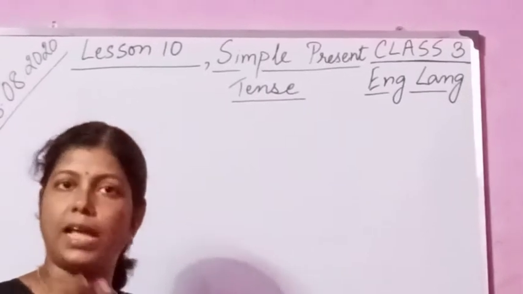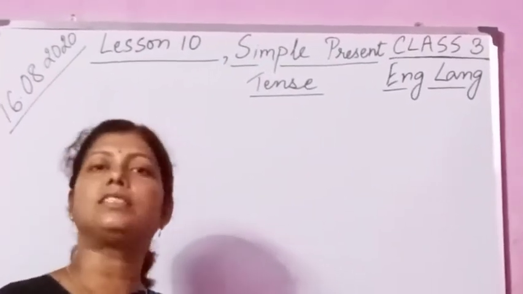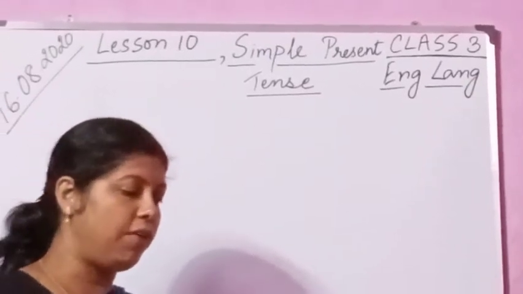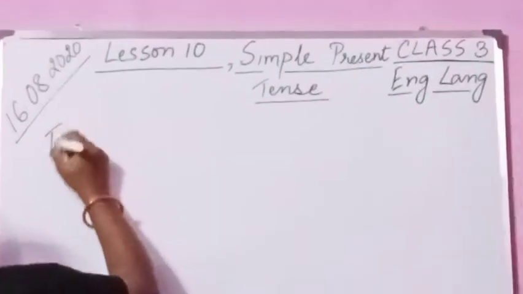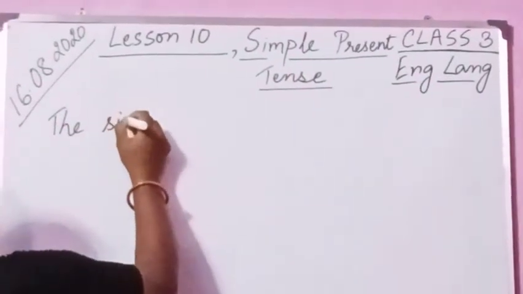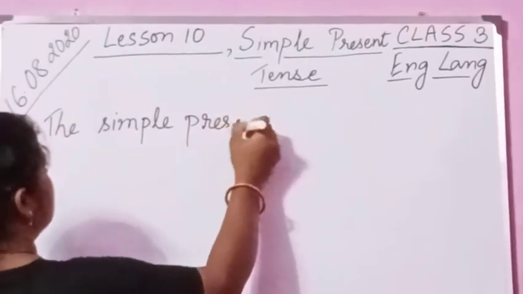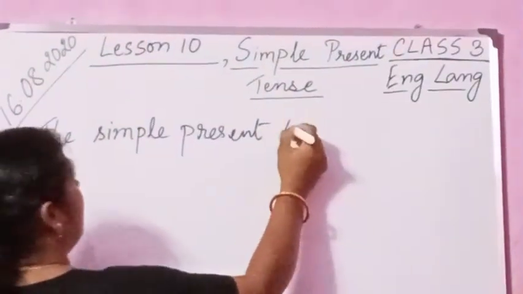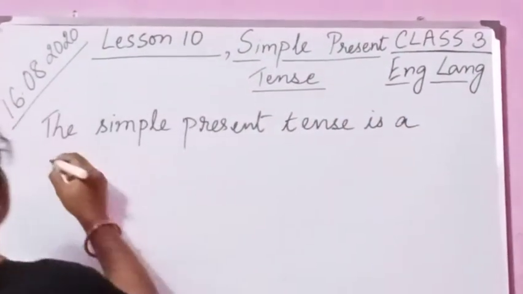Even with the help of a definition I shall teach you that the simple present tense is a verb tense with two main uses. Okay, the simple present tense is a verb tense.